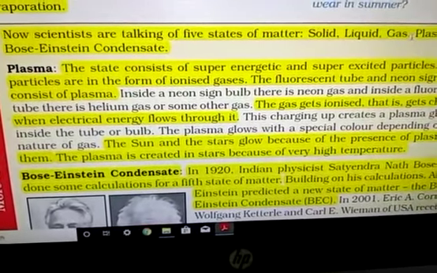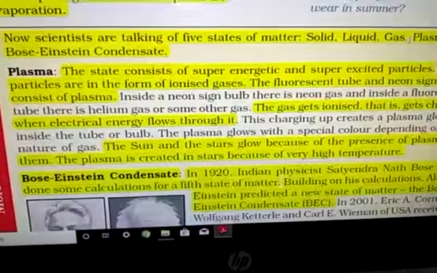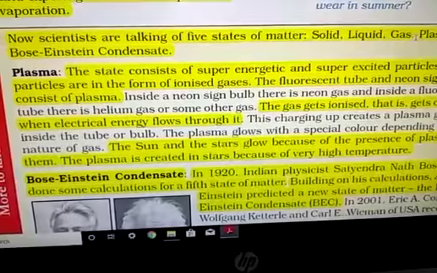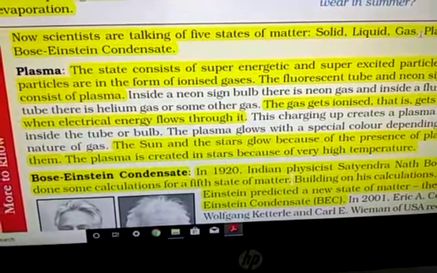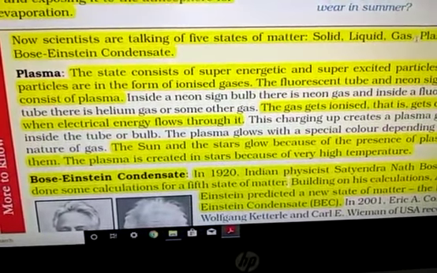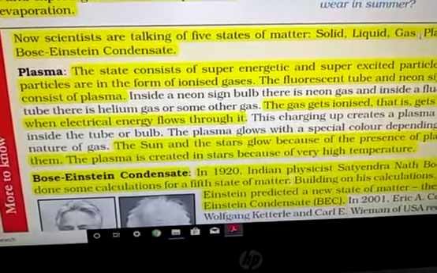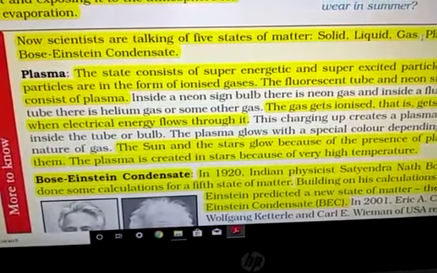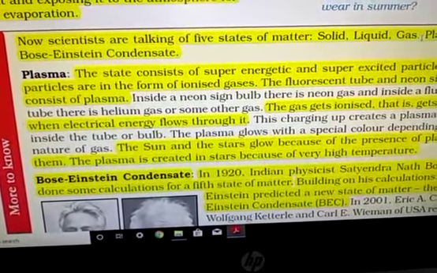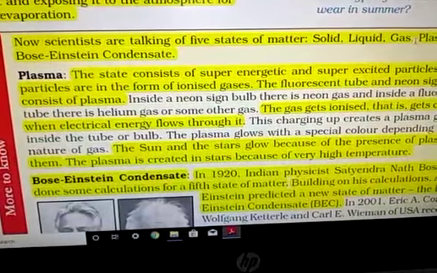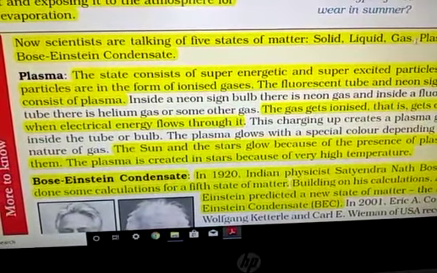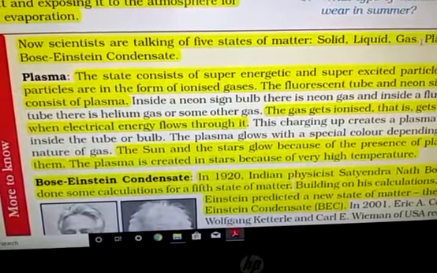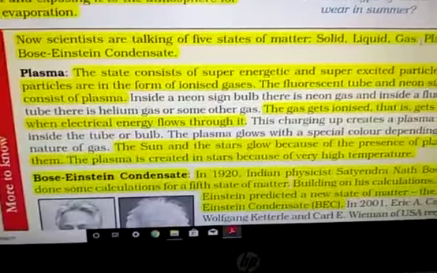They have crores of degrees Celsius temperature, and at this temperature all the material present in the sun and stars is in plasma form, having very, very high kinetic energy. So plasma is almost a gaseous form and a very high energy form. All the material is present in ionized form. So this is the plasma form, and we get it at very, very high temperature.